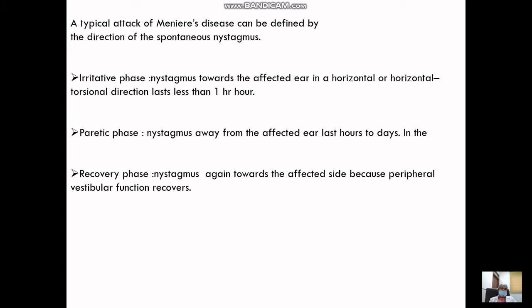A typical attack of Meniere's disease can be defined by the direction of spontaneous nystagmus, when there are three phases: the irritative, the paretic, and the recovery. In the irritative phase, the nystagmus beats towards the affected ear. In the paretic phase, because of the overcompensation from the opposite side, it beats opposite from the affected ear. And during the recovery phase, as there is again resolution of the symptoms and the ruptured membrane is repaired, the nystagmus again beats towards the affected side.